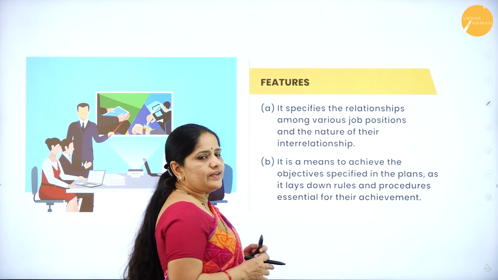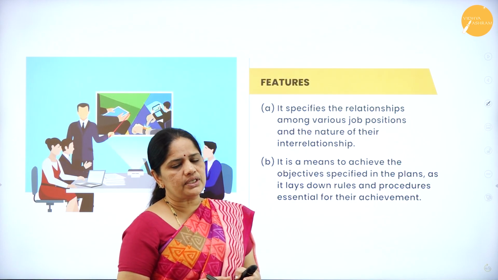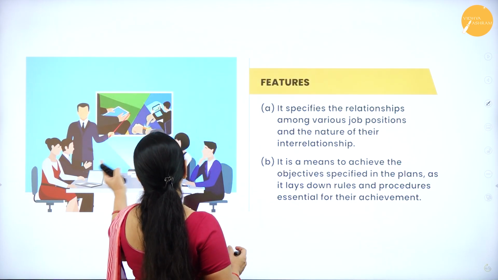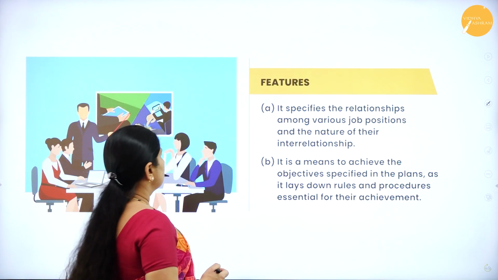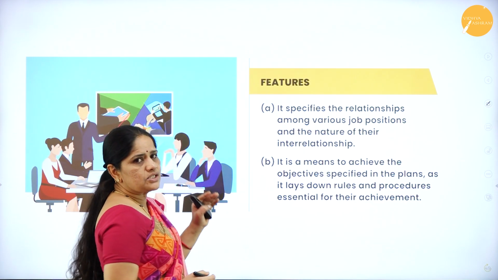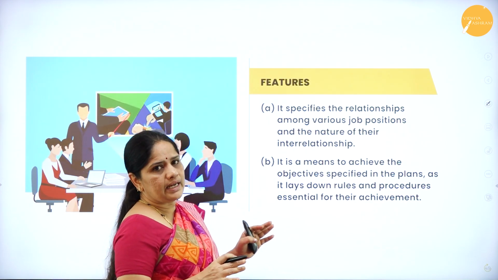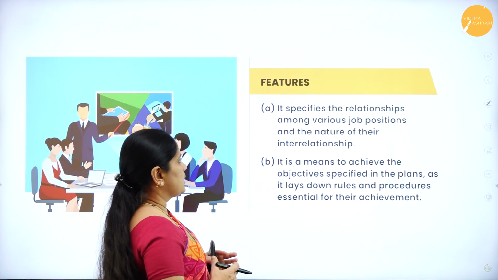Next, we'll look into the features of a formal organization. If you can see the picture here, there is a divisional head or team manager explaining the work to be done by his teammates. So this is a formal organization. It is a picture of a formal organization.